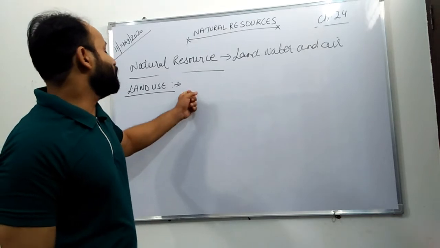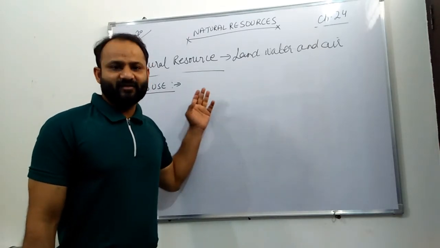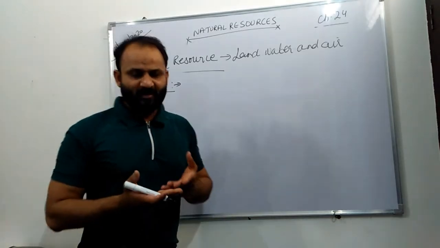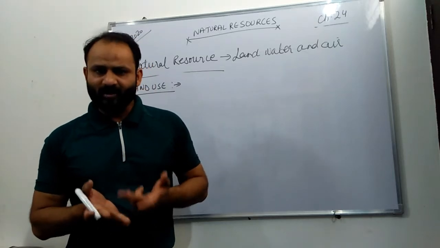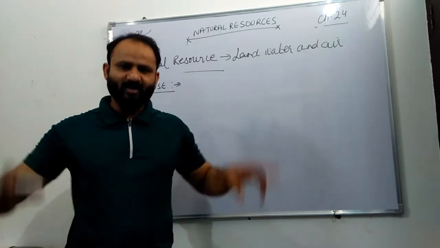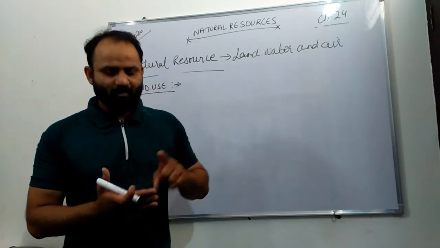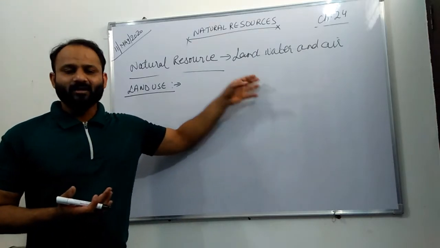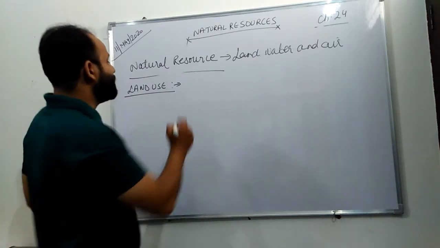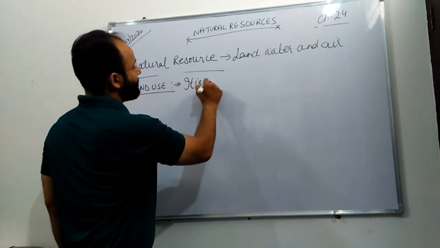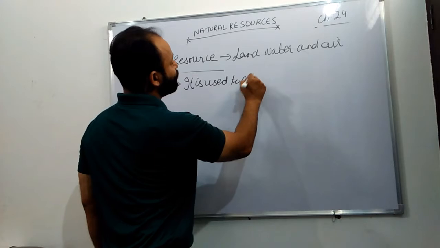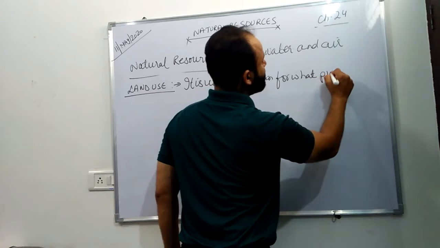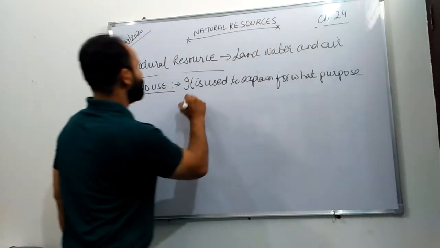Land is used in many fields such as agriculture, grazing, animal rearing, construction of road. Basically on land, everything is done. We walk on land, we play on land, but it is being divided into fields, playground, but it is land. Agriculture, mining, construction, grazing, these all are activities done on land. Land use is used to explain for what purpose land is used.